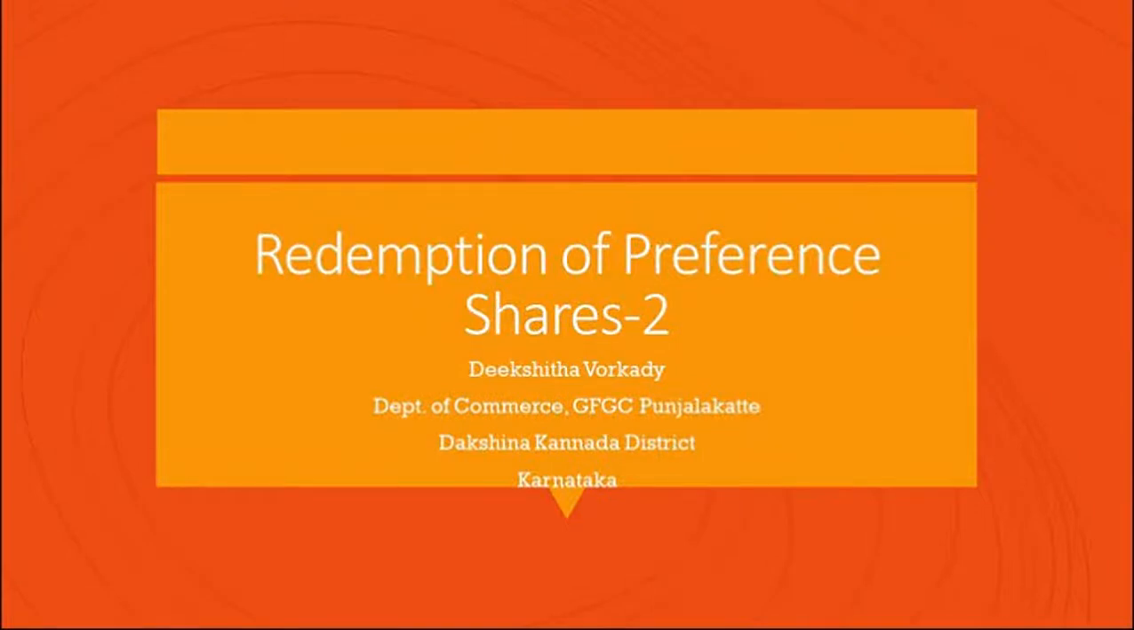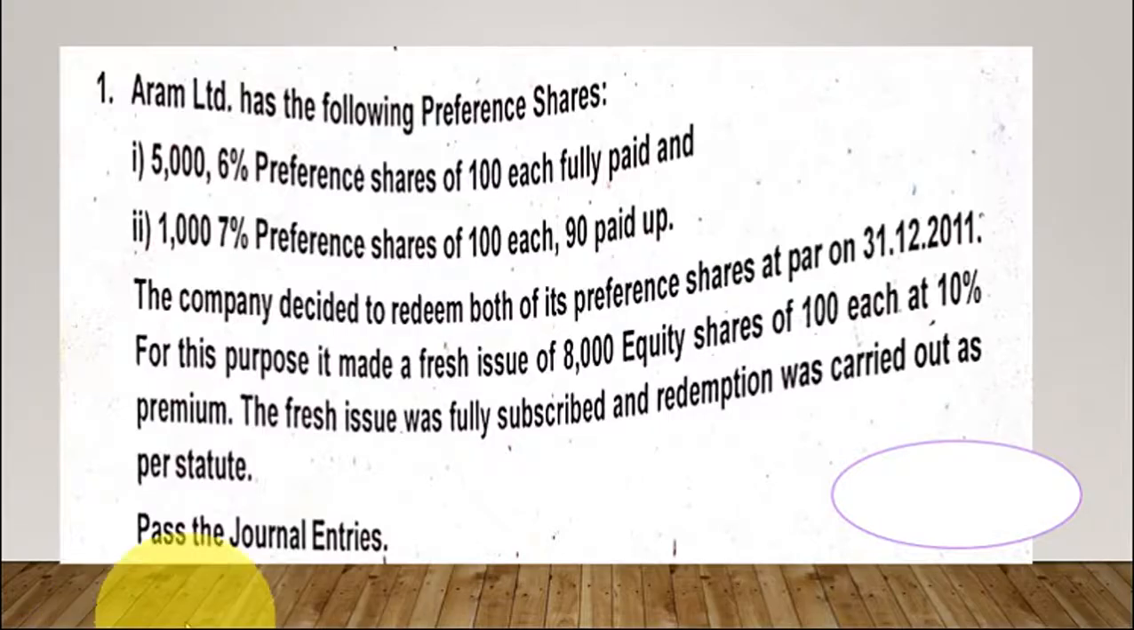Namaste. Let us work out the first problem in the redemption of preference shares. RM Limited has the following preference shares: 5006% preference shares of Rs 100 each fully paid up, and 1007% preference shares of Rs 100 each 90 paid up.